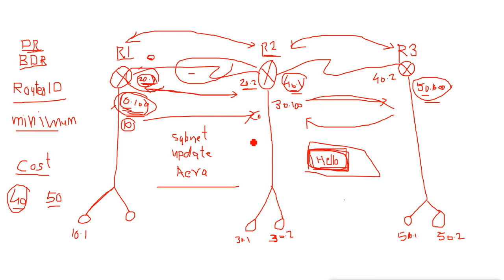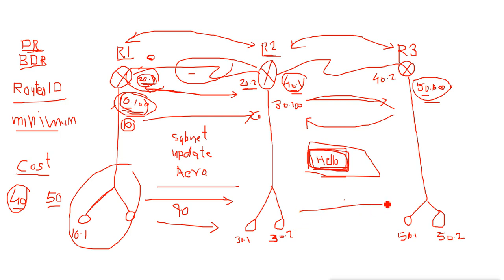So after every 90 seconds they will send the update to each other. That means router 1 sends the routing table to router 2 after every 90 seconds. That is there. But if it loses any network in between, then it will directly inform router 2 using this hello protocol. It will just say hello, I lost this network, and router 2 will say okay, hello, I know that, I noted it. Then router 2 will inform router 3, hello, router 1 says now this network 10 is not available, and router 3 will reply with its own hello and say I noted it. So it is just like this.